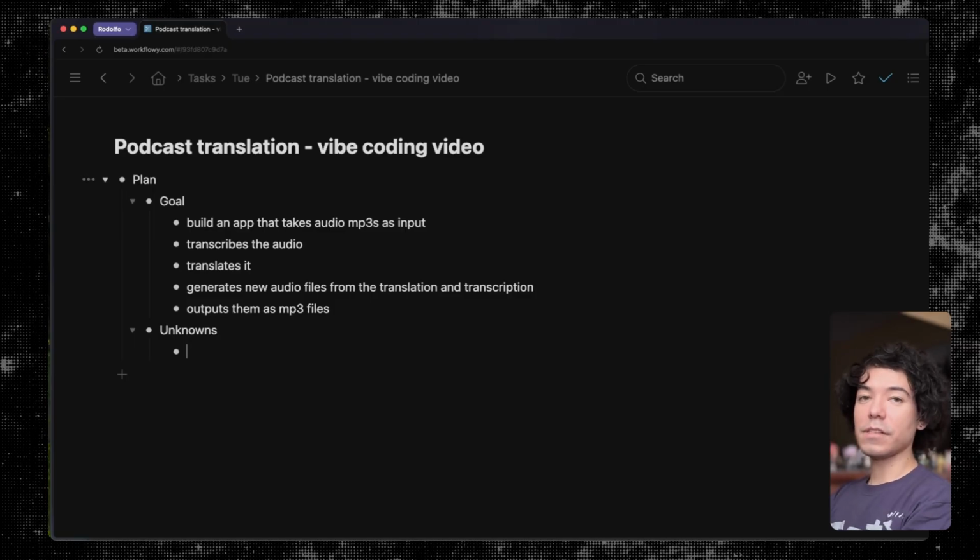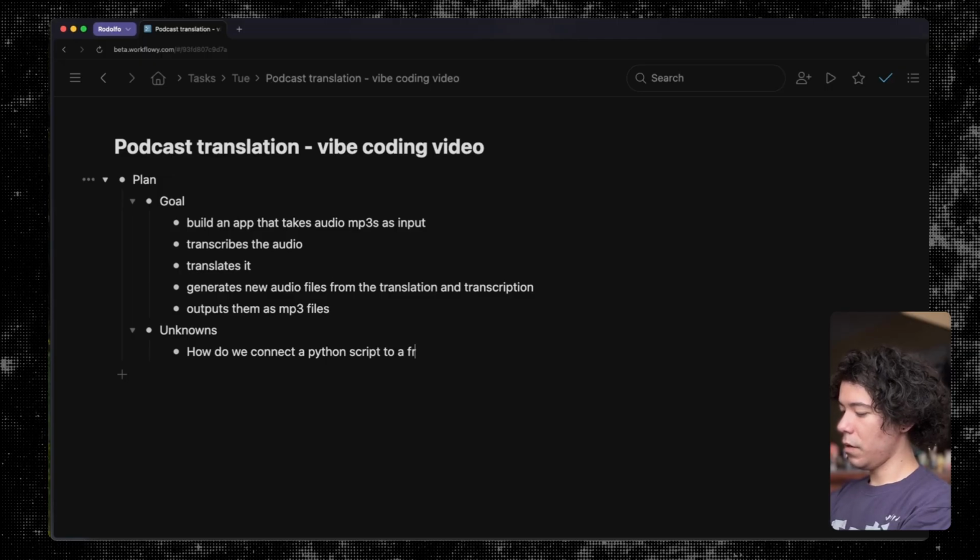I would really just like it to open up locally and just that it has a nice interface and I can drop the files in there. It does the thing and it spits out the files, but that I don't have to deal with the command line for this. So the question is, how do we connect a Python script to a front end? And that might even be the wrong question to ask. I'm assuming that there's a simple way to do that, and there might not be. So we'll just find out as we go.